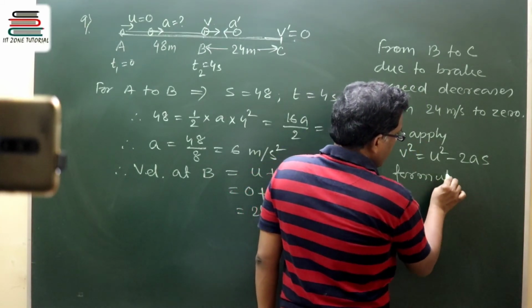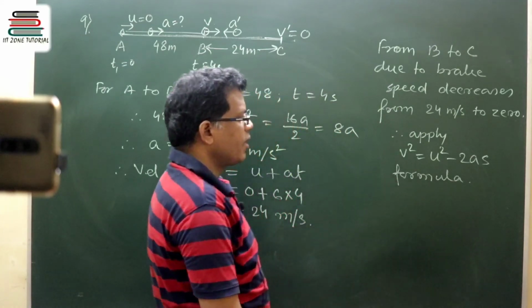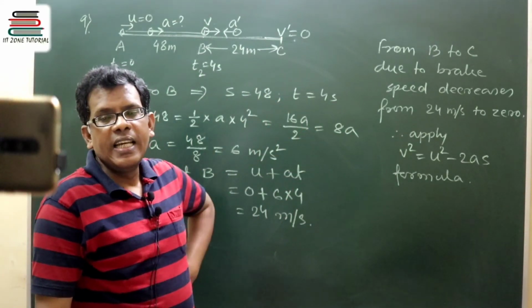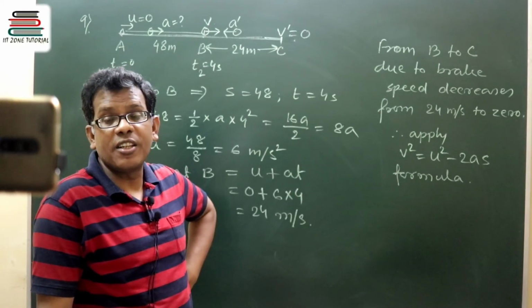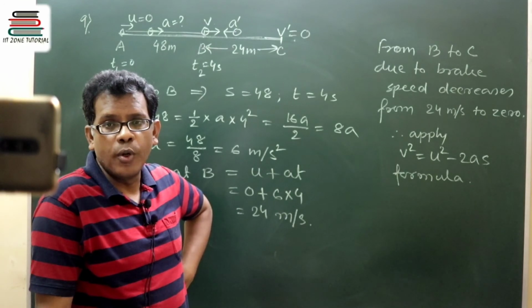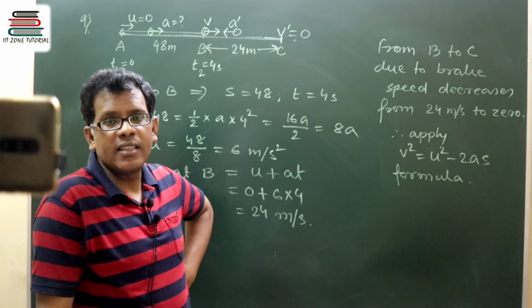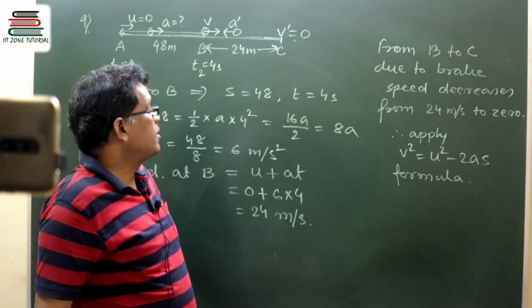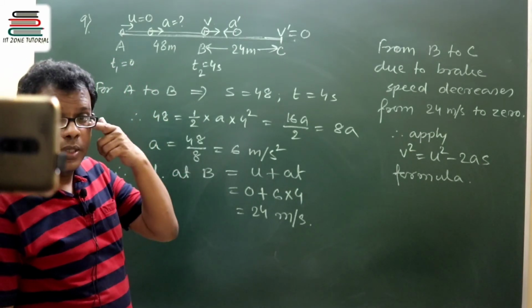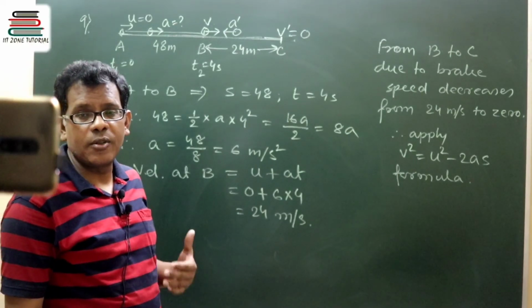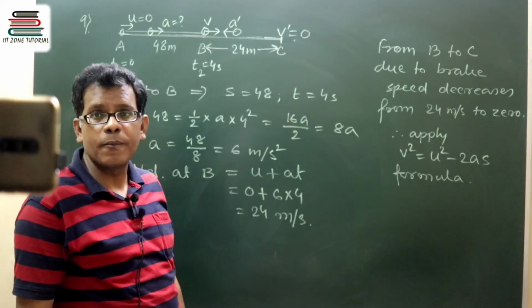This is the formula that relates initial and final velocity of a journey along with the displacement between the 2 points and the acceleration or retardation involved in it. It is going through retardation from B to C, that is why I have taken the minus sign. Had it been acceleration, I could have taken the plus sign.